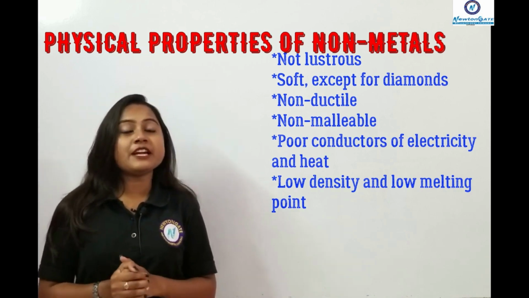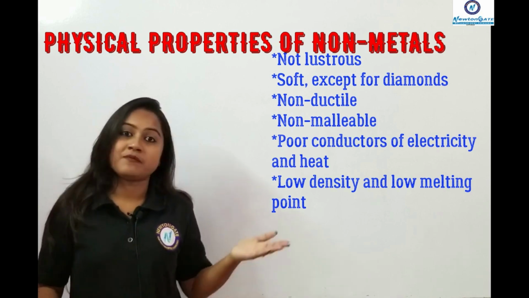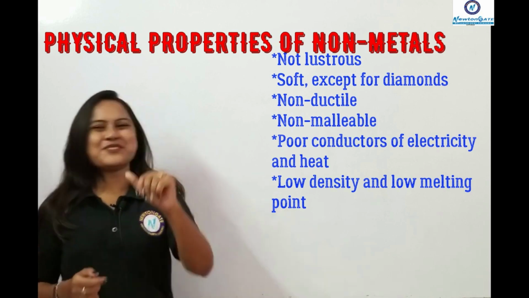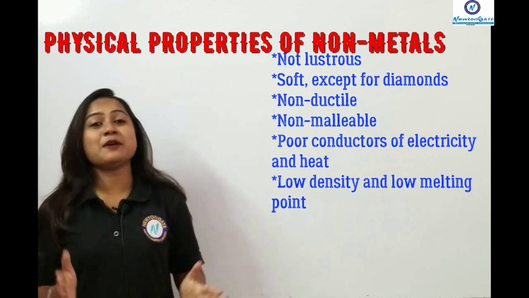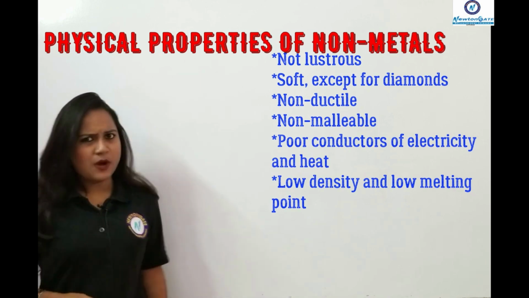And they are generally of low density as well as low melting point. The exception question is diamond. I guess you have written the points.